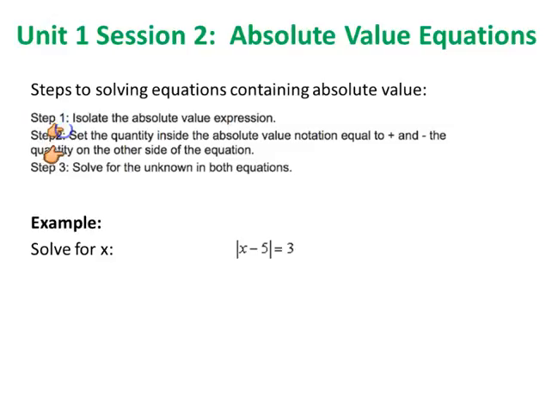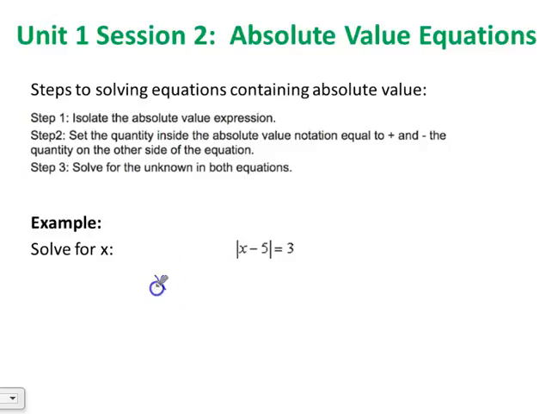So then the second step is we want to set the quantity inside the absolute value notation equal to both the positive version and the negative quantity on the other side of the equation. So what does that mean? That just means we're going to take this equation here and set the absolute value notation equal to both the positive and negative version.